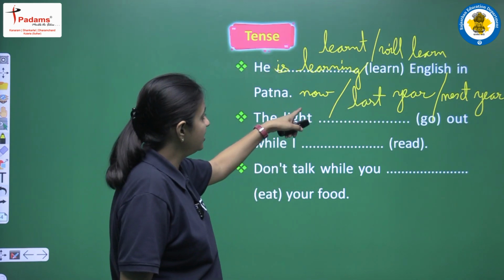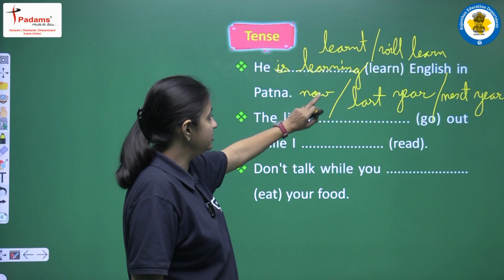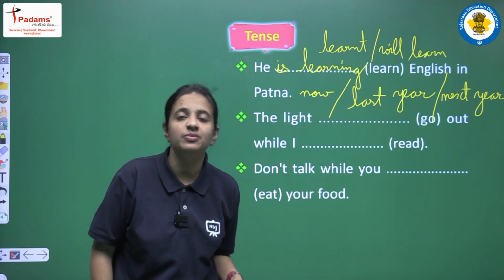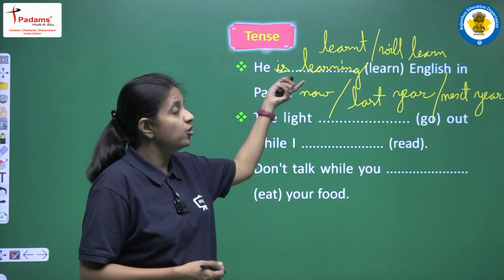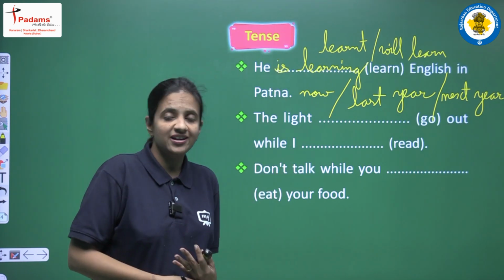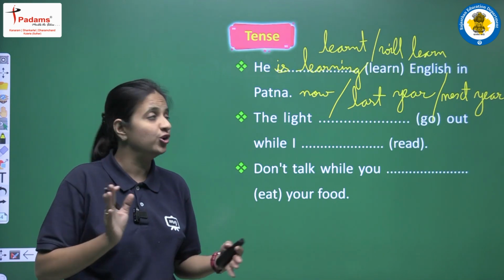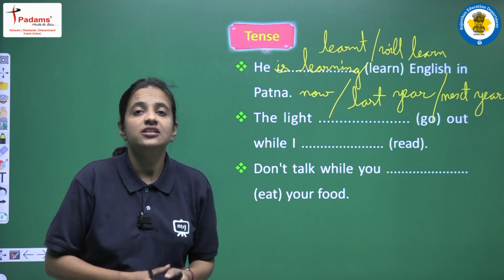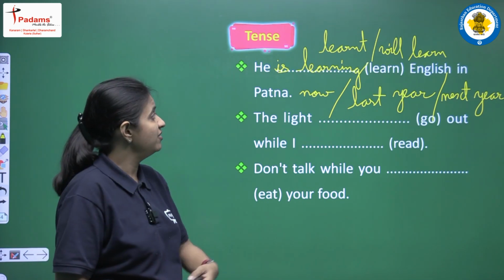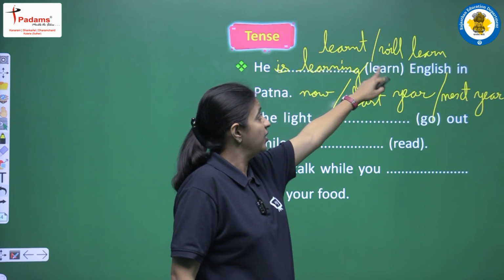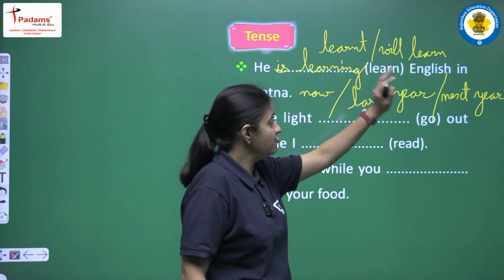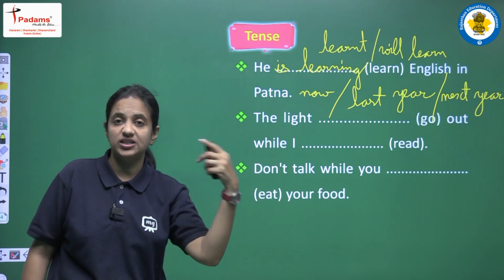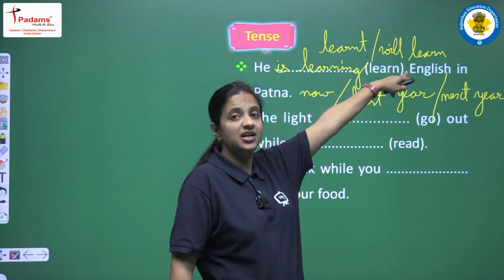So this is the thing: if we have present tense, then we have to use present continuous, because then it means that ये जो activity है, to learn English, this is going on right now. So at that time we have to use present continuous tense. If we have last year, ऐसा कोई time है that shows past time, then we have to use past simple and write the second form of the main verb. And if we have some future time, then we have to write this sentence in future simple tense. It means shall, will plus first form.